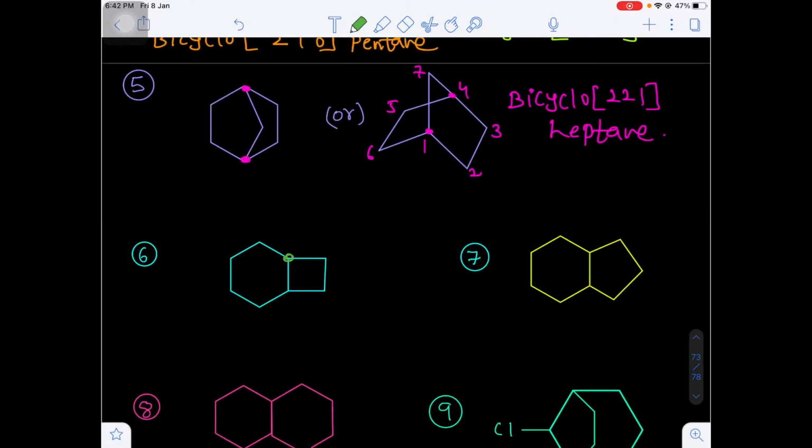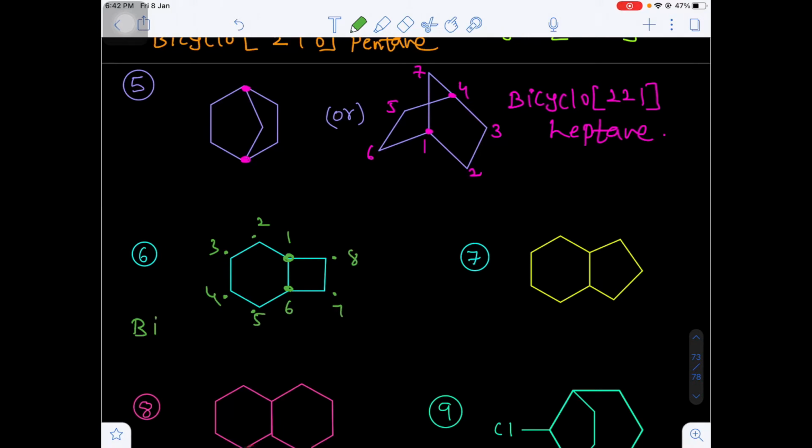And next, question number 6. So these two are the bridgehead carbons. Left side bridge has 4 carbon atoms, 1 2 3 4. Right side bridge has only 2 carbons, but the middle bridge has 0 carbons. So that's why, overall, I am giving the numbering 1 2 3 4 5 6 7 8.